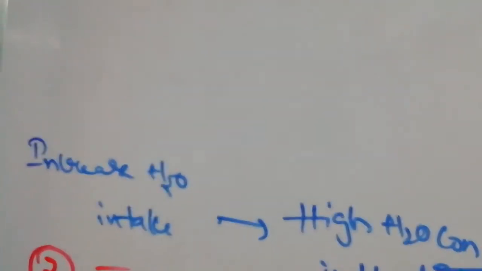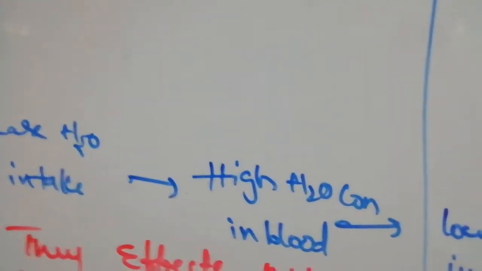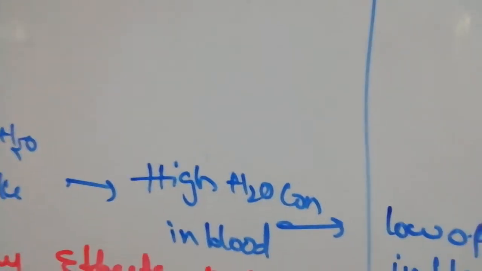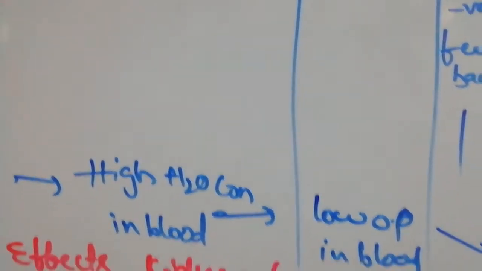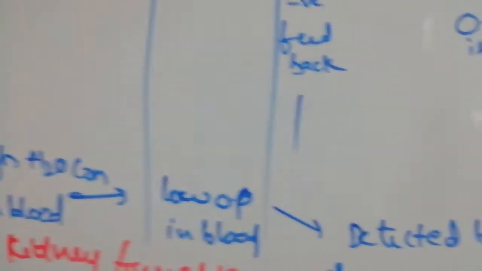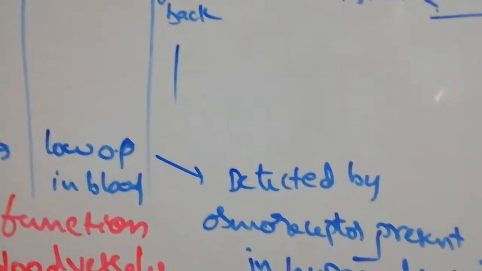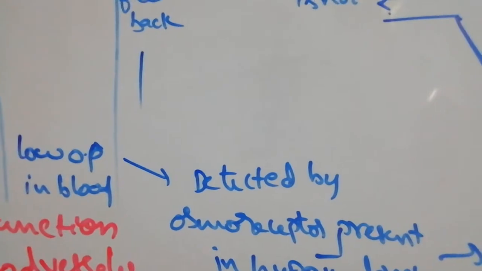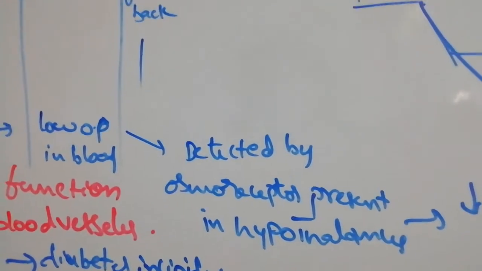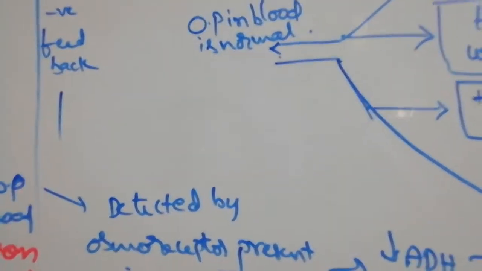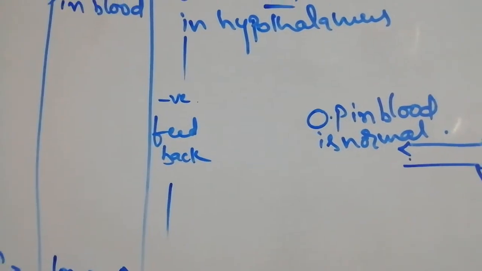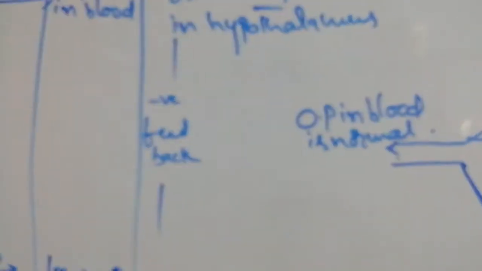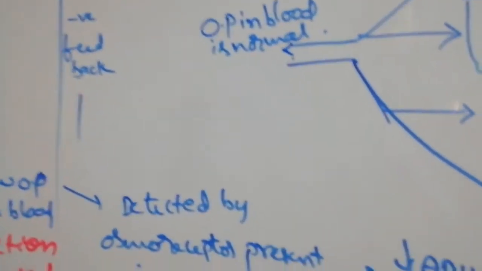If increased water intake is observed, that means the water concentration in the blood increases more, then osmotic pressure will be low. This decrease in osmotic pressure is also detected by the osmoreceptors present in the hypothalamus. It stops the release of ADH. That is called the negative feedback mechanism.